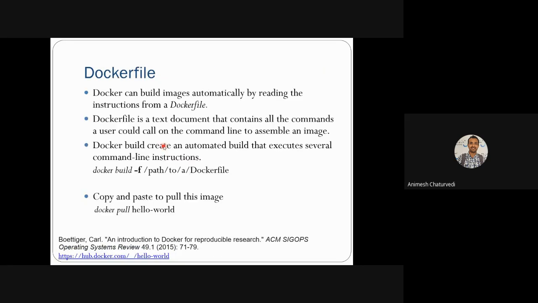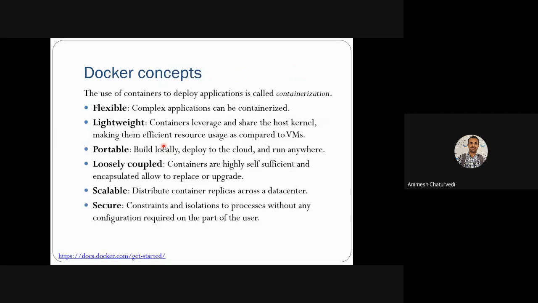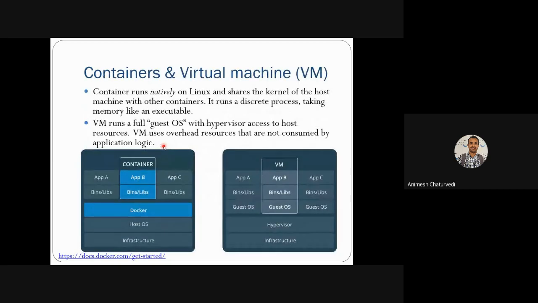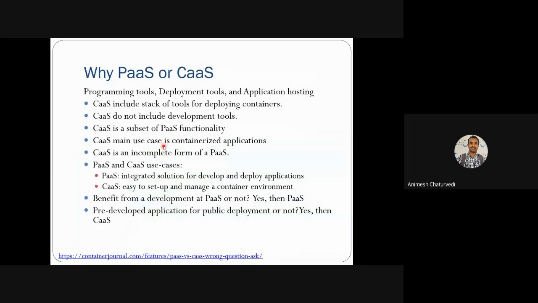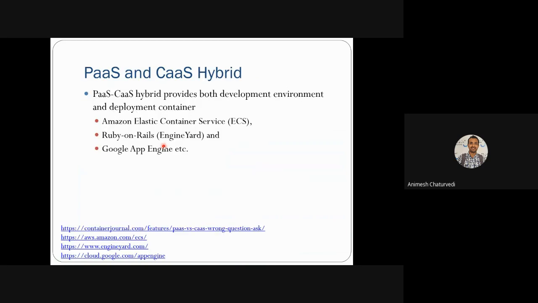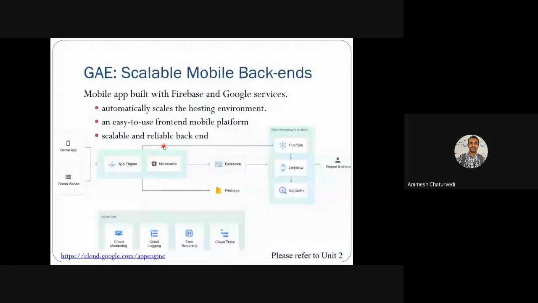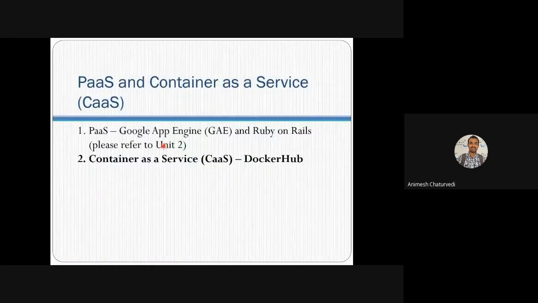Then Docker files, Docker concepts, container versus virtual machines, how to build, run and deploy a Docker image, why platform as a service or container as a service, the basic differences, and various kinds of hybrids. So in the next class, we'll see detail about container as a service.